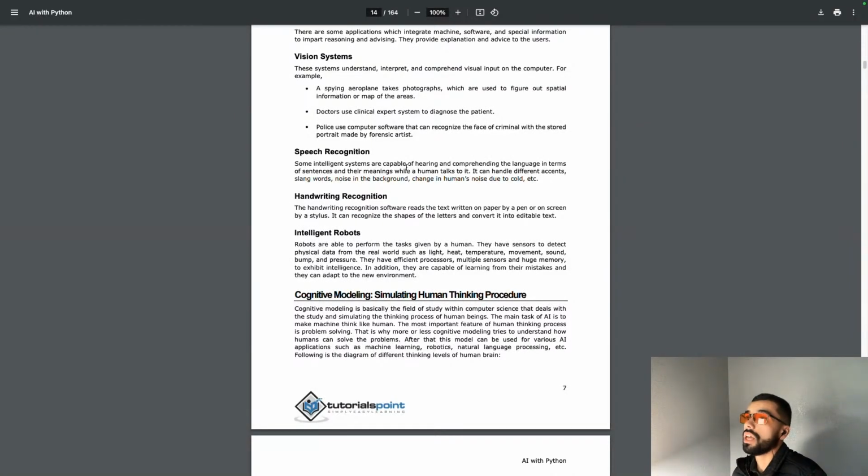Handwriting recognition. The handwriting recognition software reads the text written on paper by a pen or on screen by a stylus. It can recognize the shapes of letters and convert them into editable text.